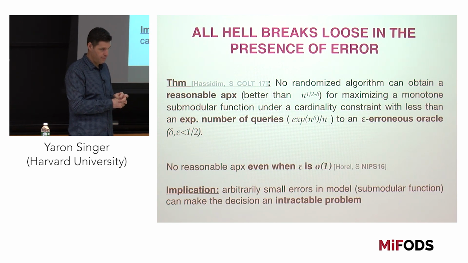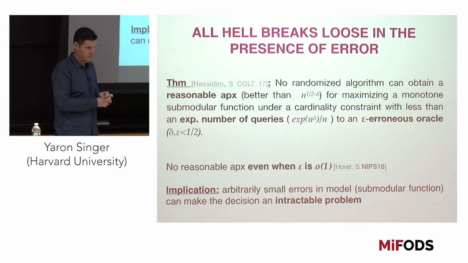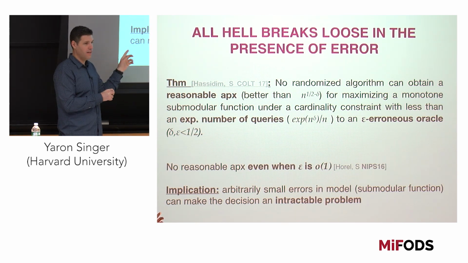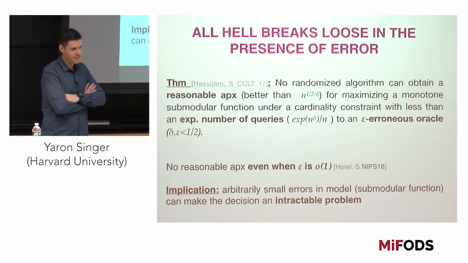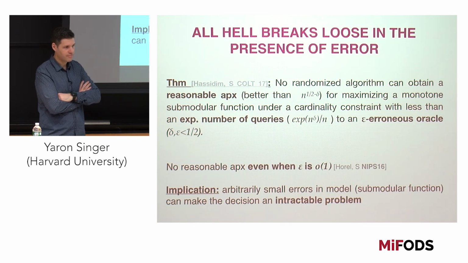the 1 minus epsilon on, let's say, the right hand side. So if it's approximately submodular like we had in the previous slide, there's a 1 minus epsilon on the right hand side of the equation. Even if it's one-sided, you can show that it's equivalent to the two-sided. It's a great question, but it does not help.